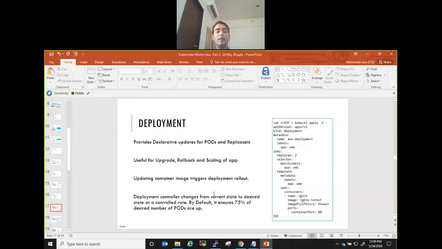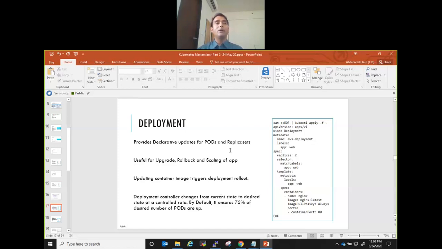It will ensure that your current state to desired state is changing at a controlled rate, right? So in other words, if you have an application running and you want to upgrade the application to next version, you can always shut down, ask for the outage, shut down that application, and implement new version, bring up the application. That's a very simple way, right?